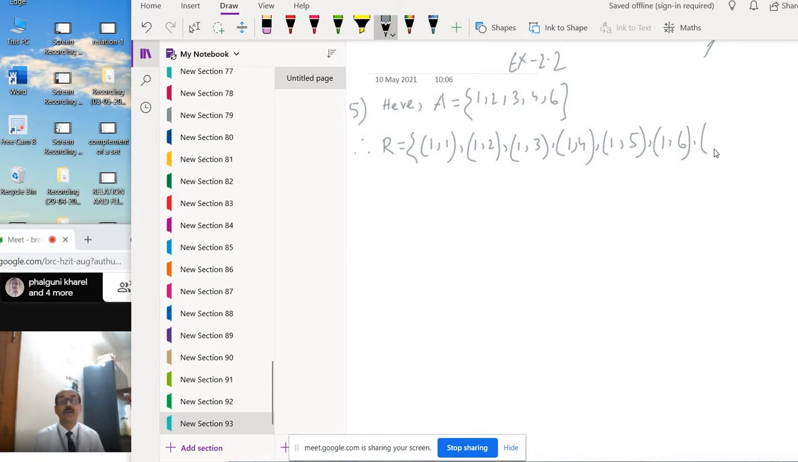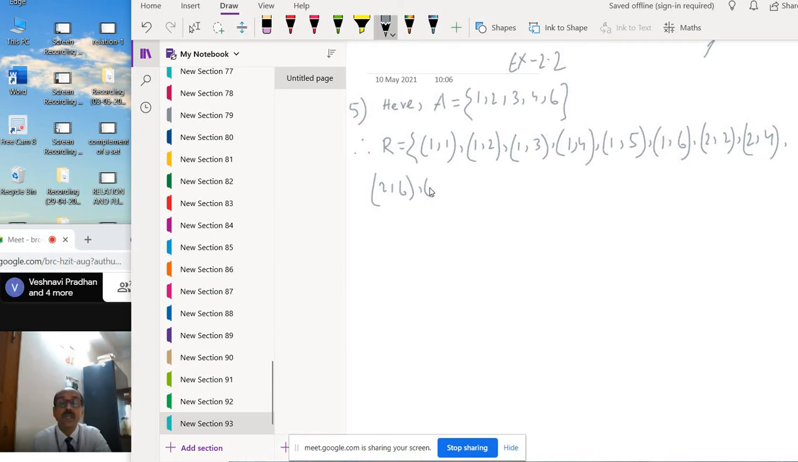Now 2, so (2, 2), first one is 2. 2 by 2 is 1, it is divisible. Then 2 by 3, no, it is not divisible. So 2 by 4, (2, 4) is okay, you can take (2, 4). Then (2, 6) also you can take.